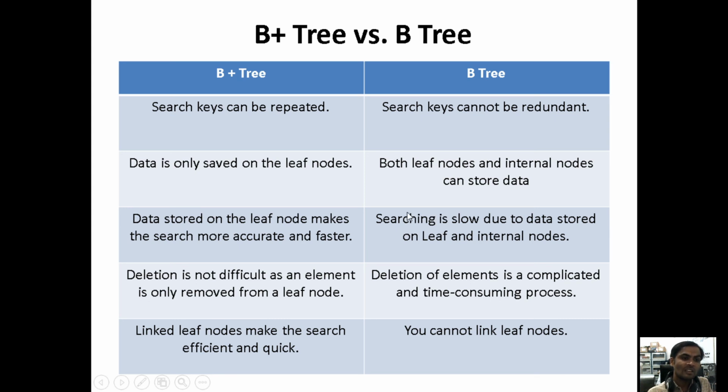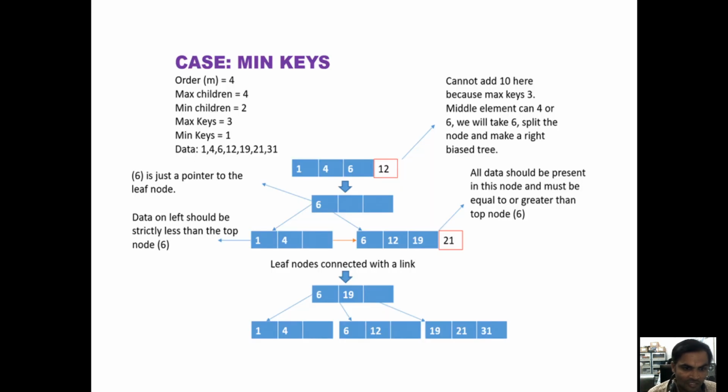In a B plus tree, linked leaf nodes make it efficient and quick. Under the B tree, you cannot link the leaf nodes. This is for your understanding: if you are linking the nodes, then we call it a B plus tree. If you are not linking the nodes, we call it a B tree.